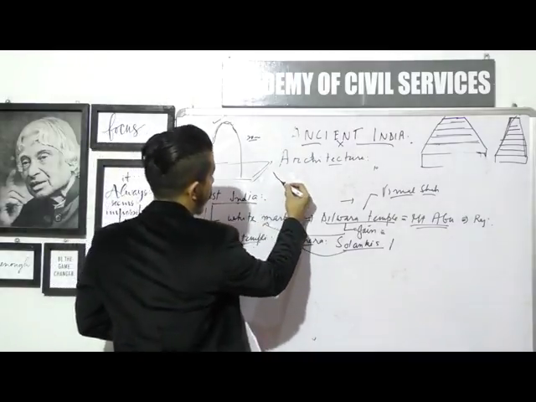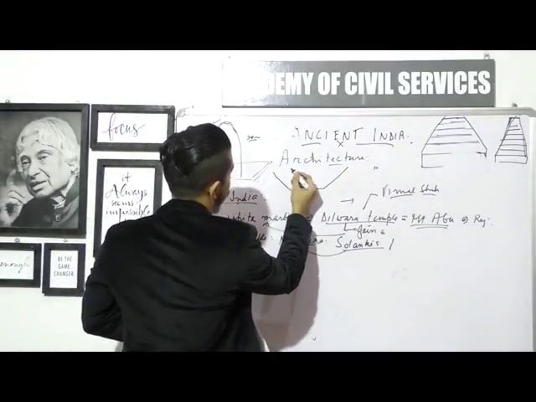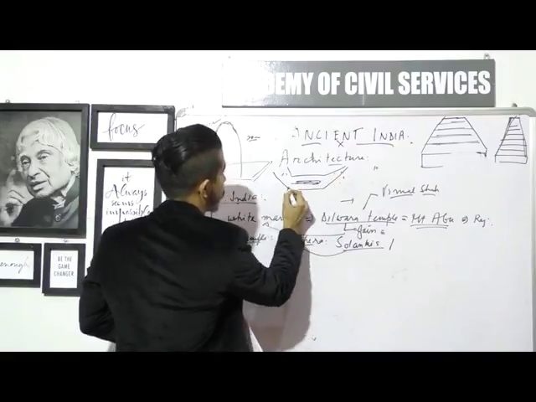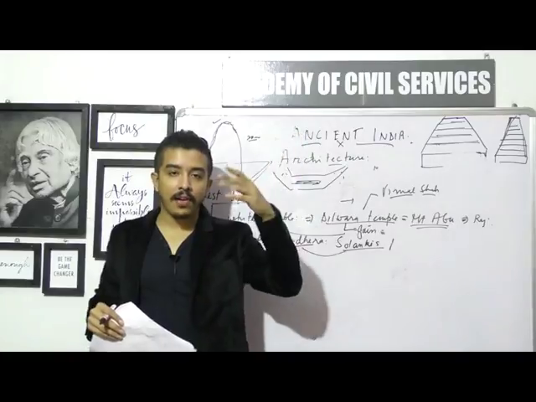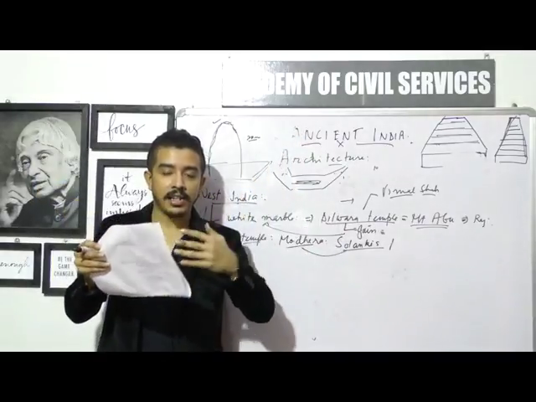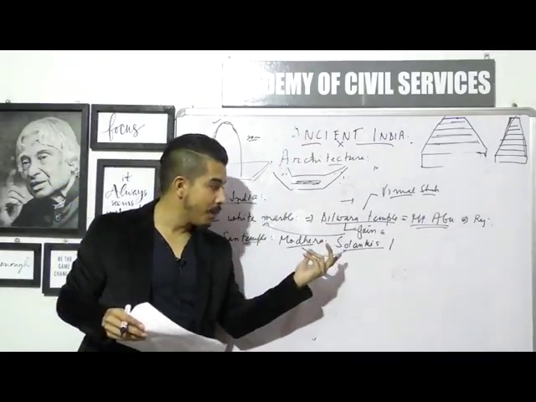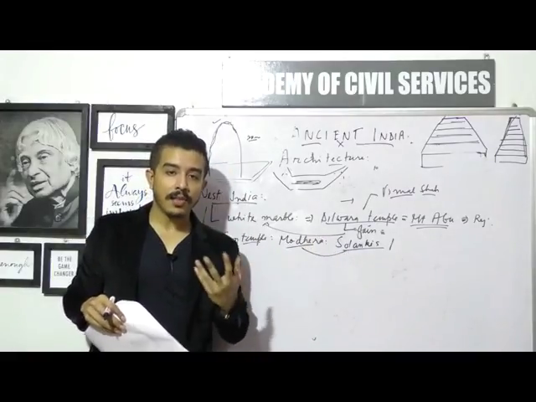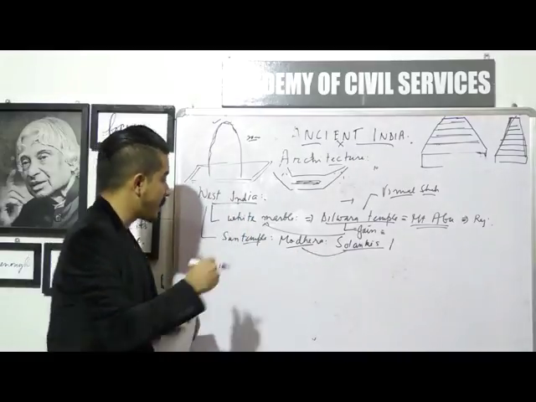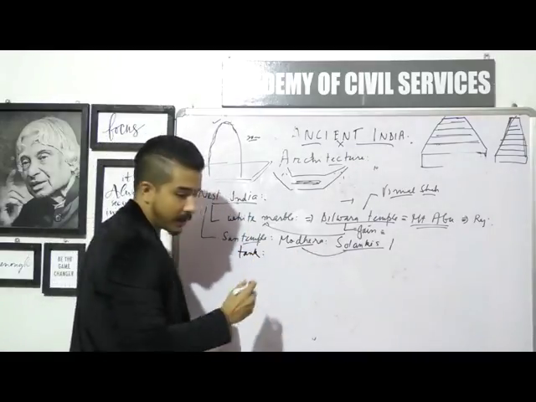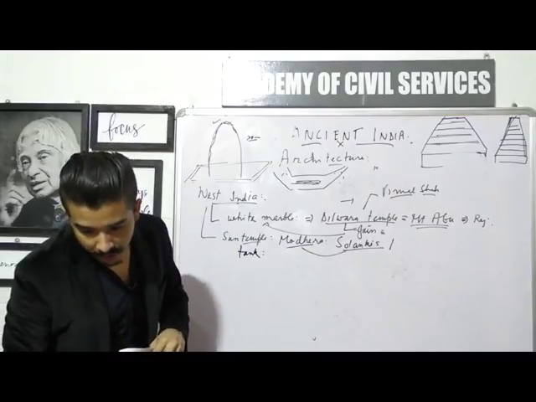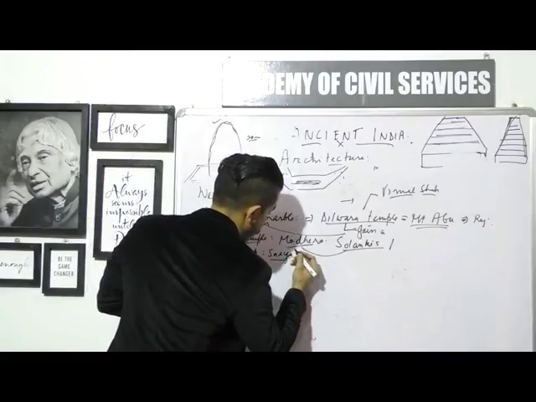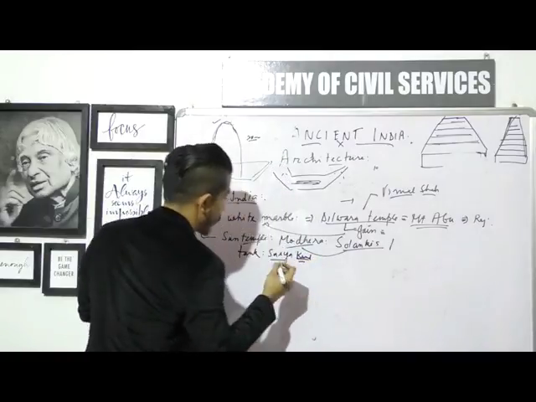So it was more like you have to go down a lot of steps from all the different directions, and then you'll find a pond somewhere here. There were a lot of steps on the side, and these steps were arranged horizontally and diagonally in an intricate pattern, which was designed by the architects of the Solanki dynasty. Very impressive. That is what is important for the sun temple. It had a tank with a lot of steps, and that tank is known as Surya Kund. Surya is basically sun, so Surya Kund means the sun tank.